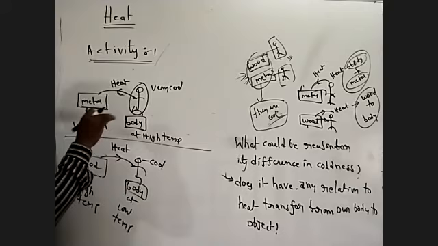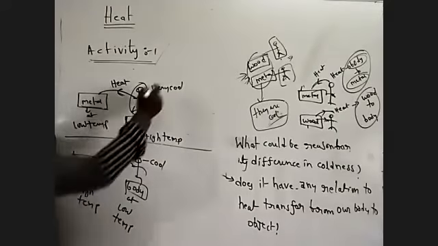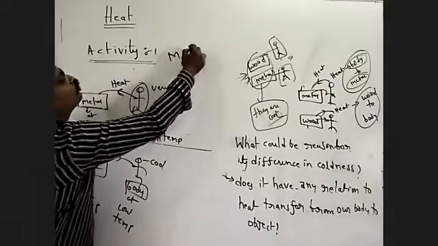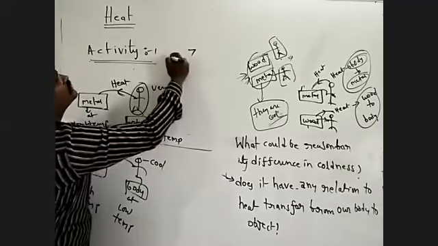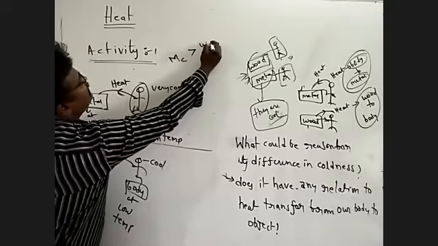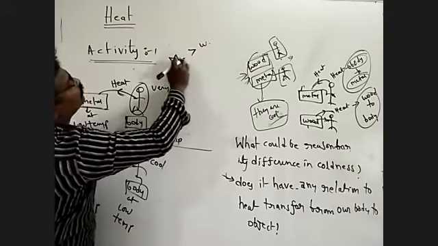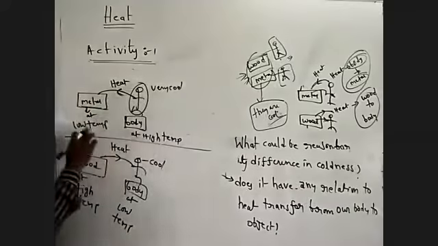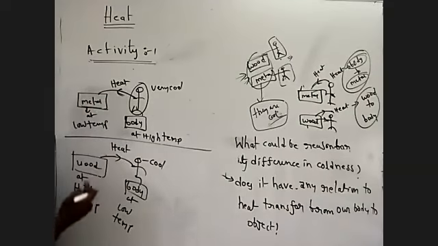The metal piece is more cool than the wood piece.